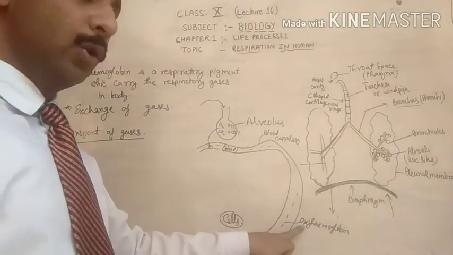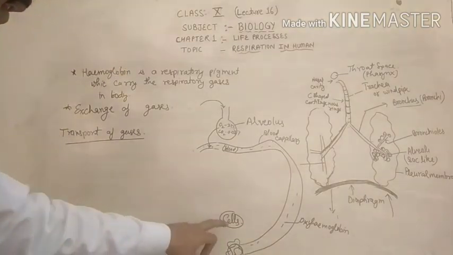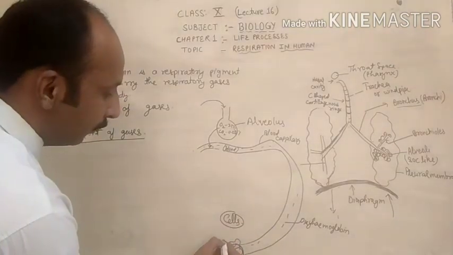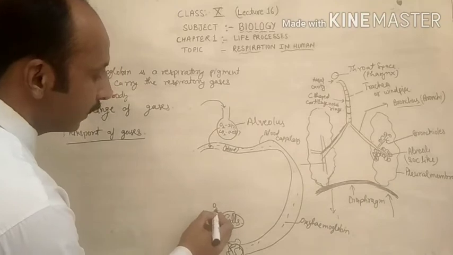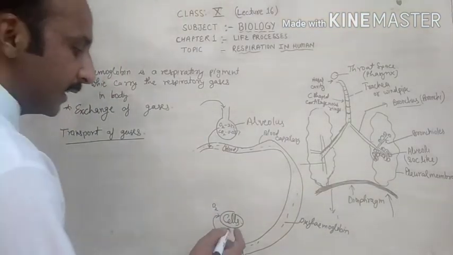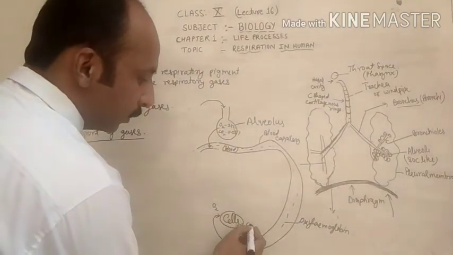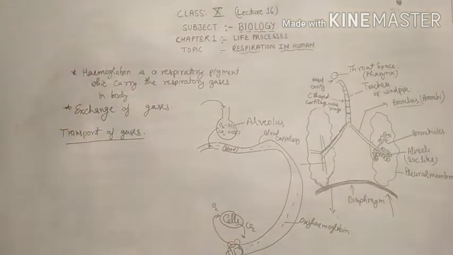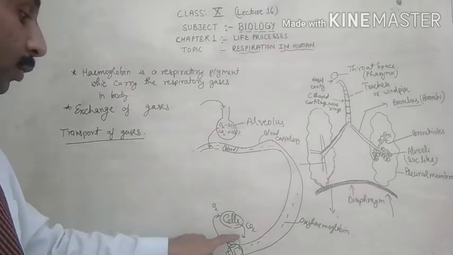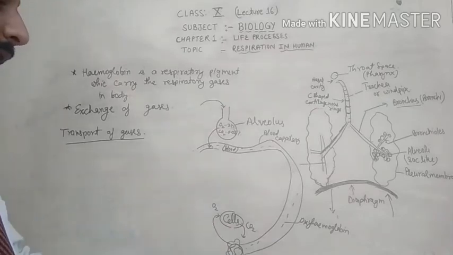As the oxyhemoglobin reaches the cell, by the process of diffusion oxygen gas will diffuse inside the cell, and CO2 gas will come from the cells to the blood capillaries.